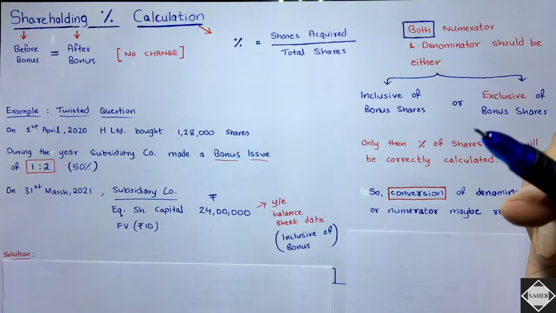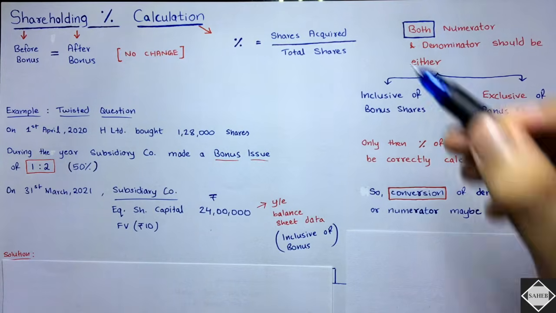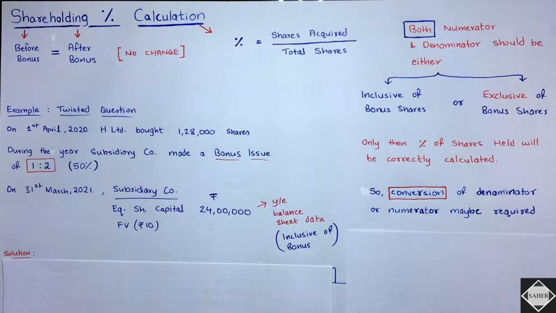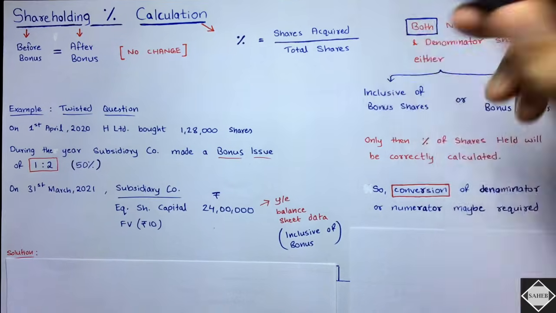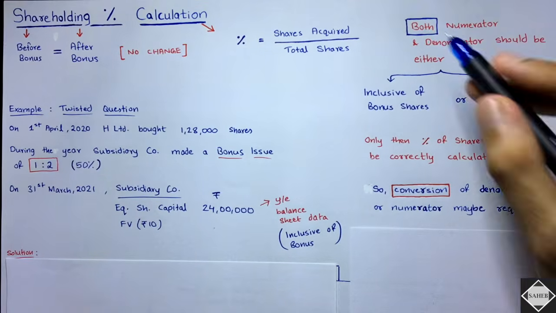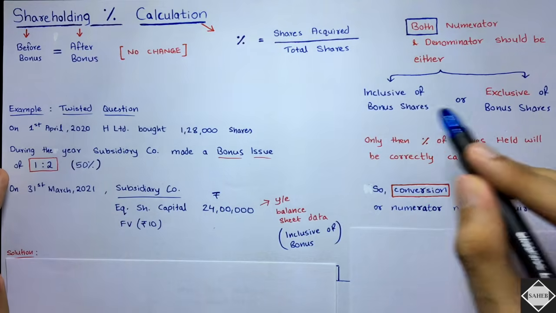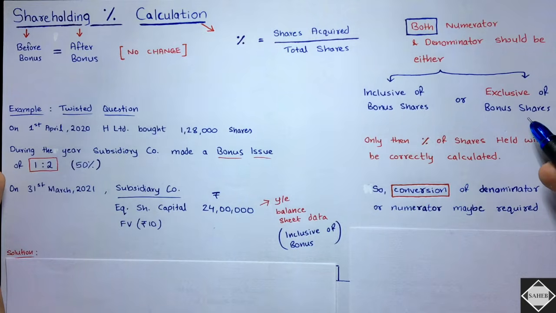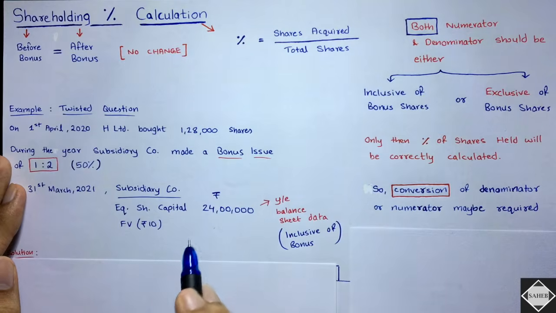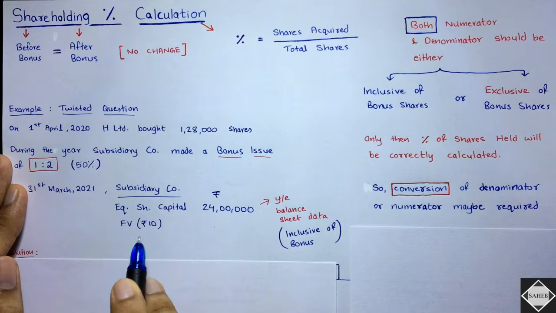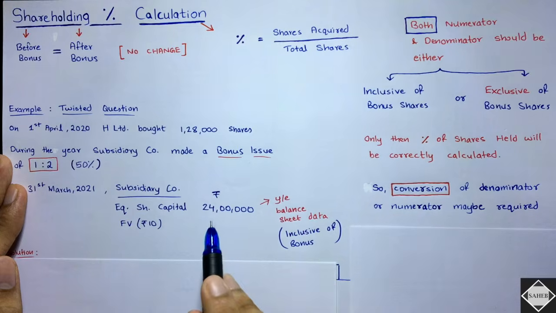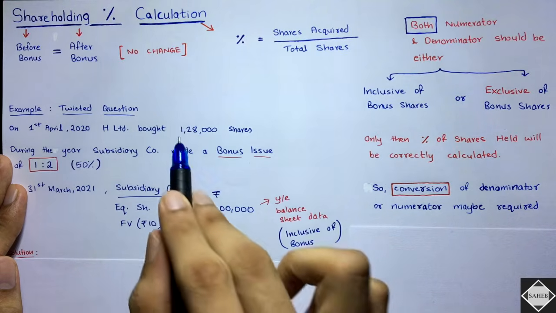What do I mean by the same level? By same level, I mean both should be inclusive of bonus or both should be exclusive of bonus. See here, both numerator and denominator should either be inclusive of bonus shares or exclusive of bonus shares. You cannot do 1,28,000 divided by 2,40,000. This 24 lakh means what? Face value 10. That means 2,40,000 shares, total shares. You cannot do that.